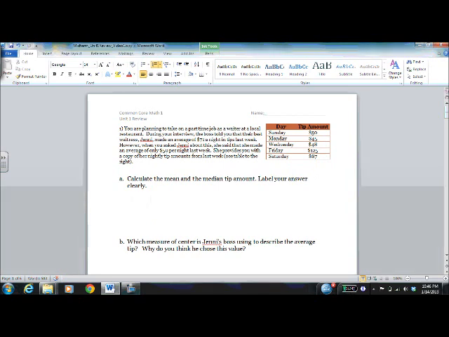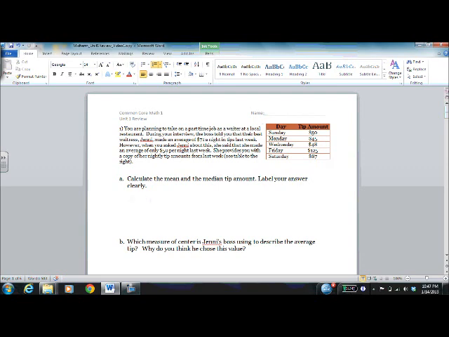Here I am with the Midterm Unit 1 review sheet that I gave you in class, and we're going to be going over that. If you're just looking for the answers, what I recommend is that you skip to the end of the video. After I've written all over this document, at the end of the video, I'll scroll through it very slowly so that you can pause as necessary to get the answers if you just want to check your answers. And then you could go back through and listen to how we solved specific questions as needed. That'd be a good strategy if that's what you want to do. Otherwise, sit back and enjoy the video.